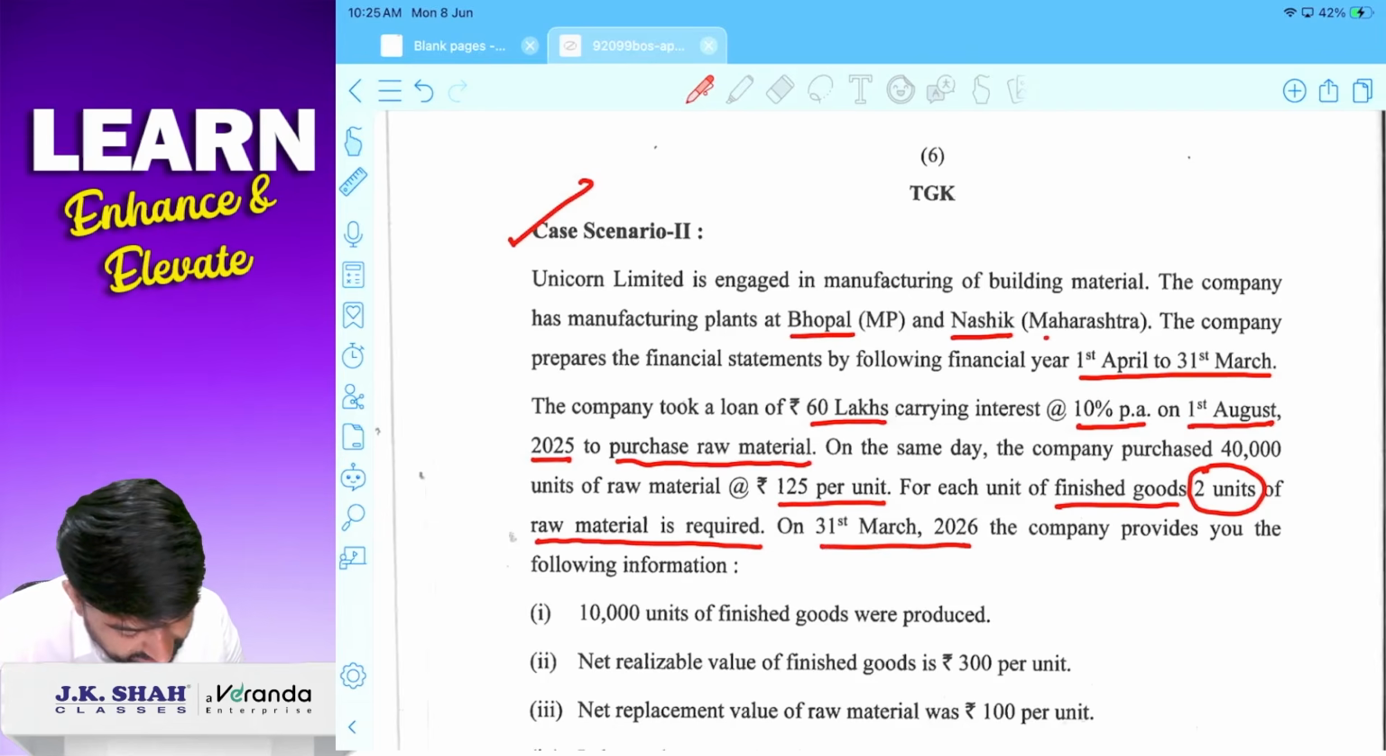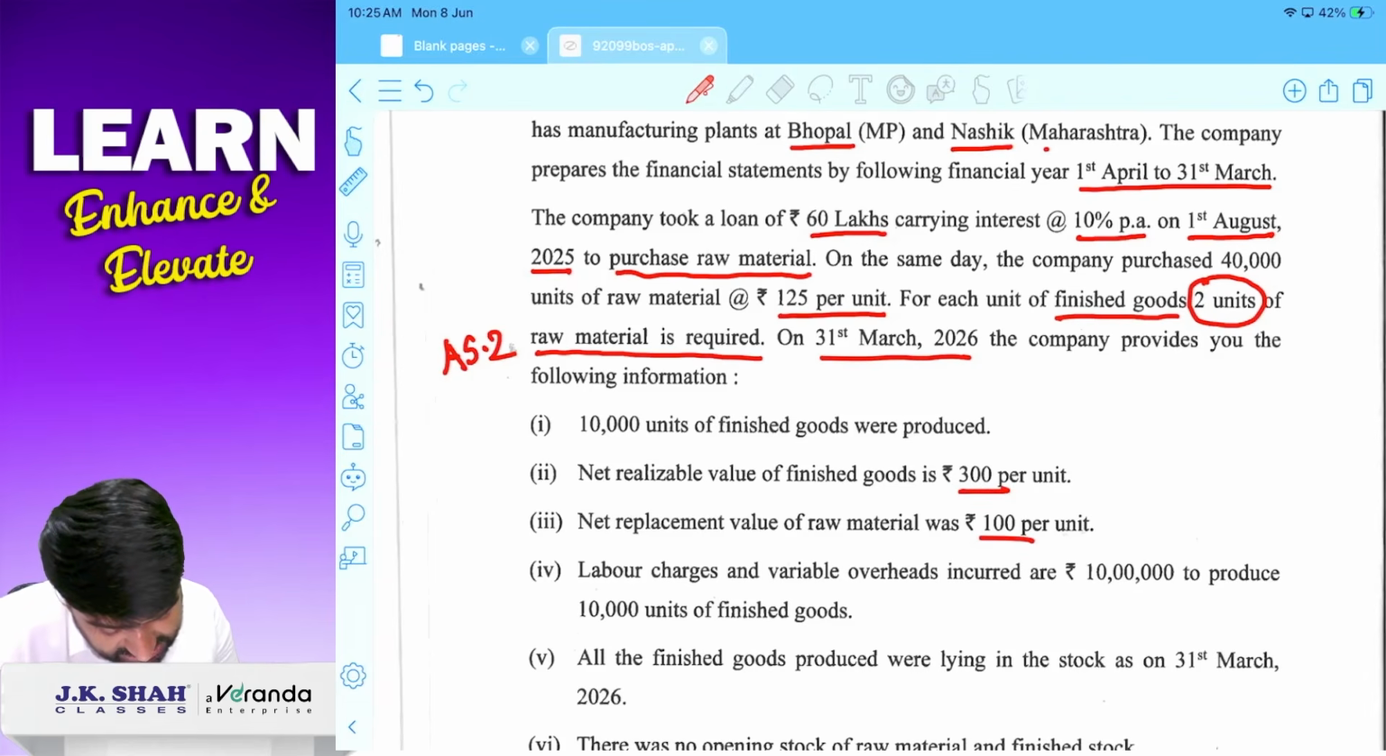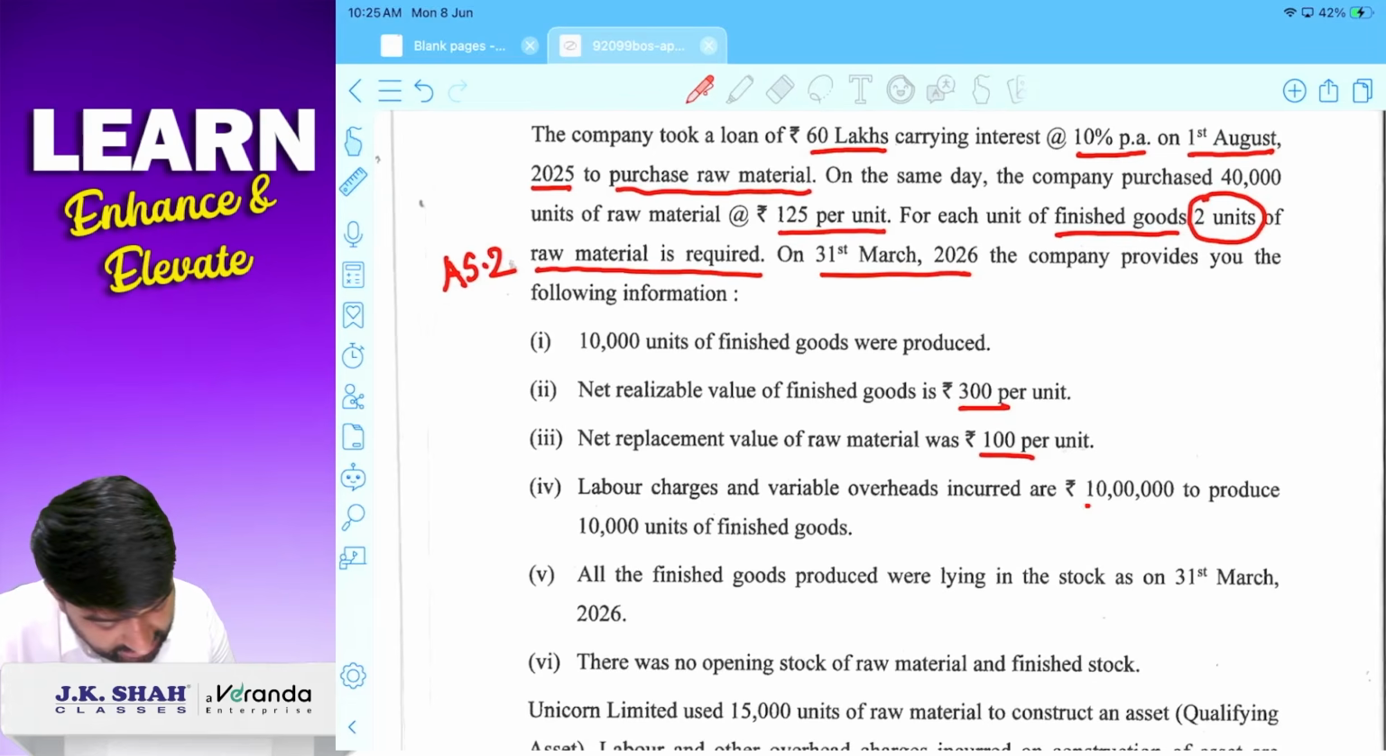On 31st March 26, company is giving you the following information. 10,000 units of finished goods produced. NRV of finished goods is 300. And net replacement value of raw material is 100. मतलब ये AS2 से connected है. Correct? Labor charges and variable overheads incurred are 10 lakhs to produce 10,000 units.